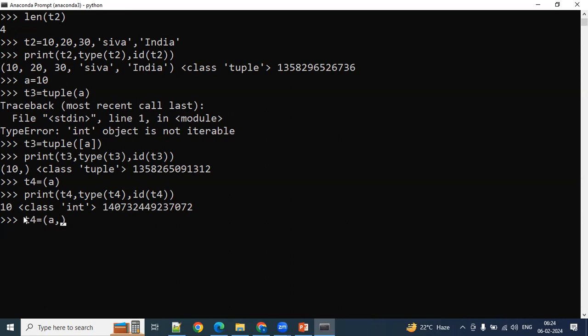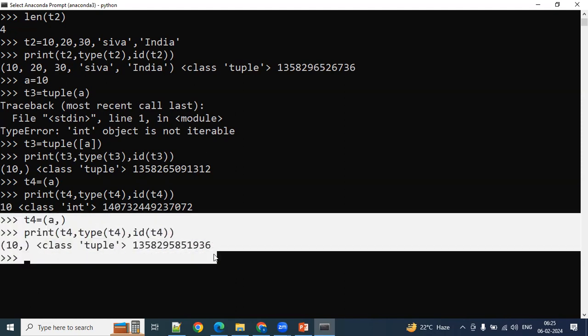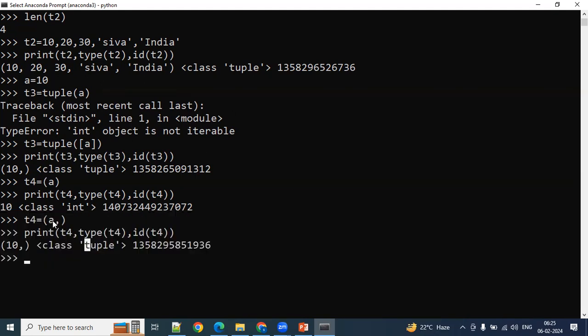This is the way of representing a single value tuple. If you execute this one, and if I try to print type of 4 here, now what is it giving? This is the most important notation of the tuple. If you want to define any single value as a tuple element, then you have to take a comma after that value. That's it.